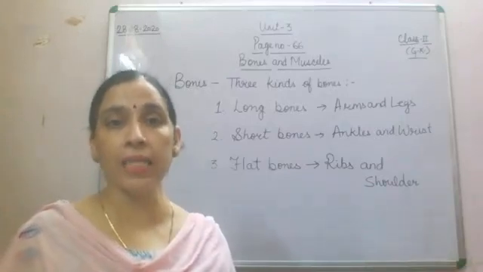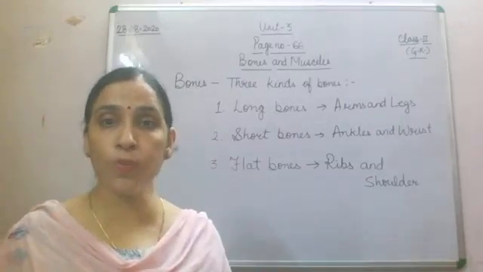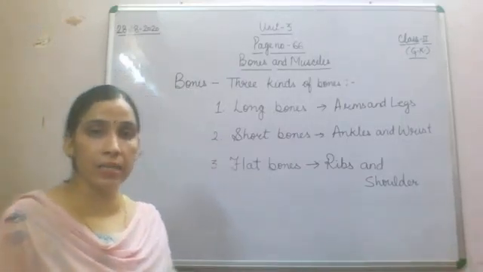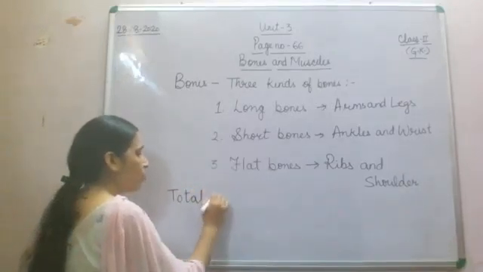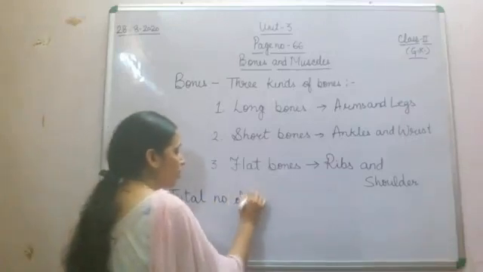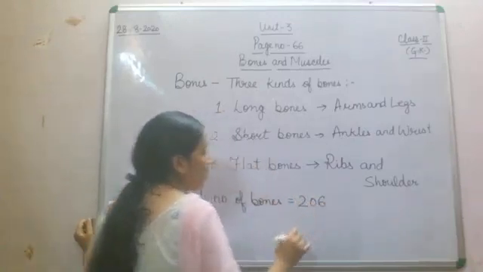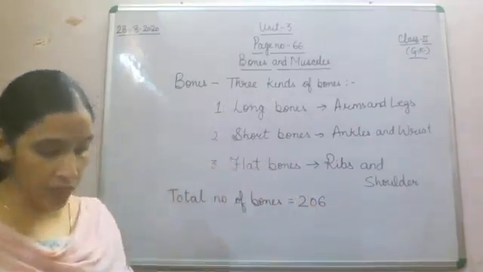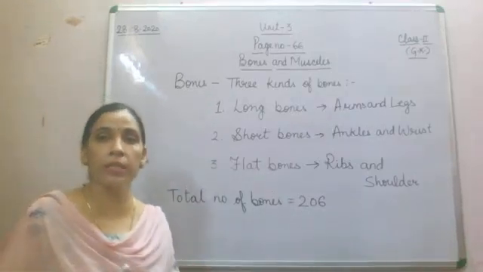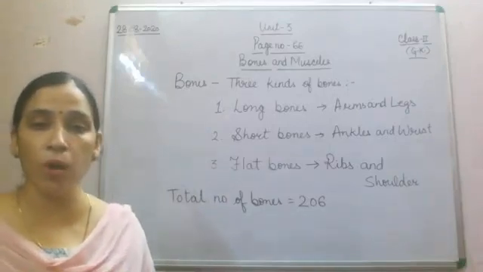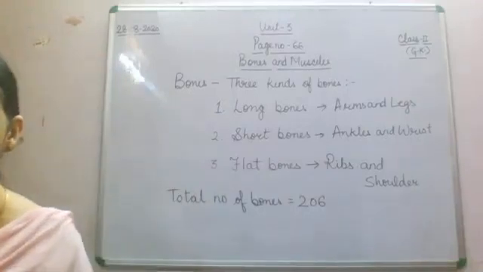So what is important in this is that our body has 206 bones. How many bones were there? 206 bones. The total number of bones in our body, which you have to remember, is 206. At the time of birth we have 350 bones, but the smaller bones fuse together and a bigger or long bone is formed, and when we become adult we have 206 bones in our body.